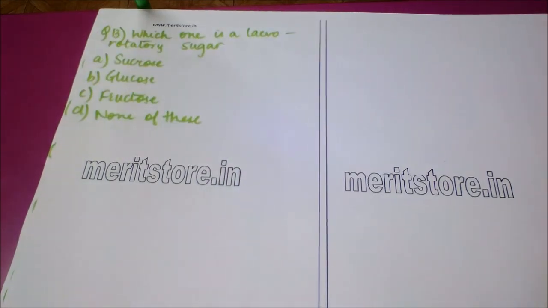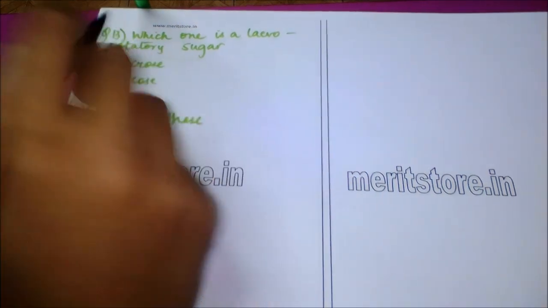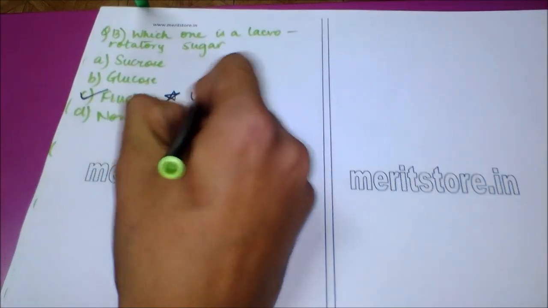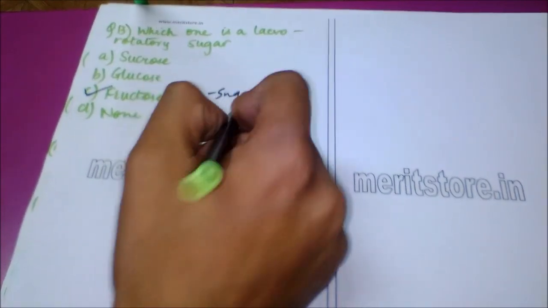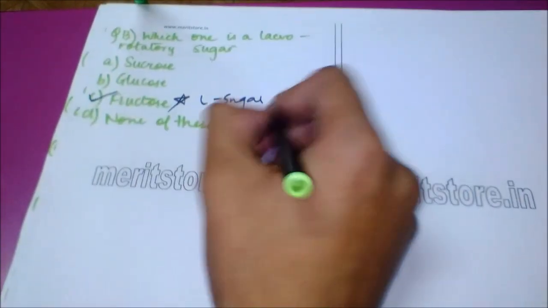Our next question is, which one is a levorotatory sugar? Option A, sucrose. Option B, glucose. Option C, fructose. And option D, none of these. The correct answer to this question is fructose, which is an L sugar, while the others are dextrorotatory or D sugars.